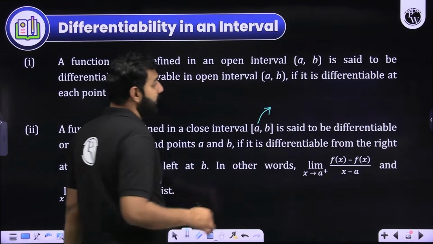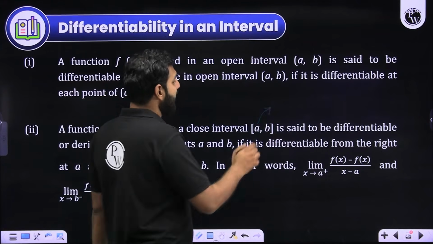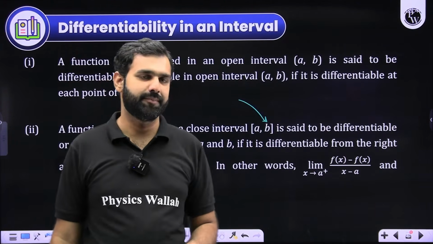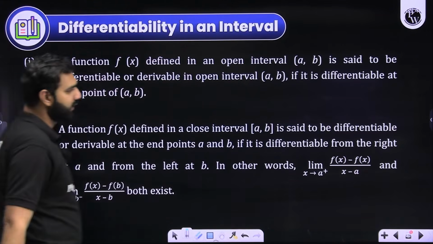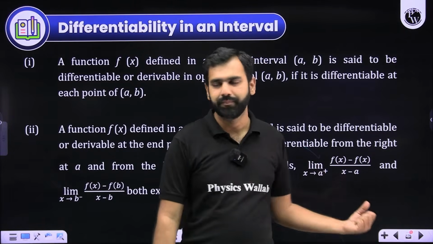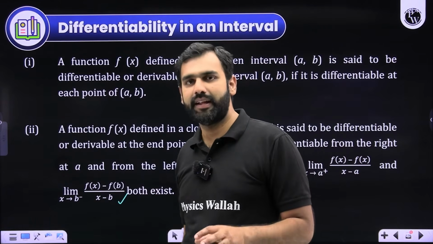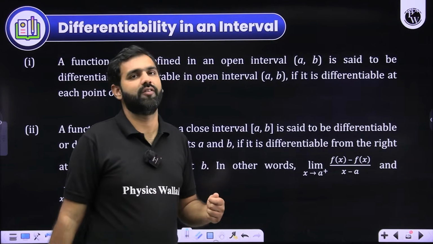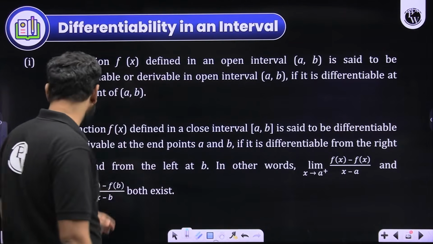First one is the right hand derivative at a should exist. Second one is the left hand derivative at b must also exist. So if those two values also exist, the right hand derivative at a and the left hand derivative at b, then I'll say that this function is differentiable in the closed interval a to b. I hope it is completely and clearly same as what we have discussed in continuity.